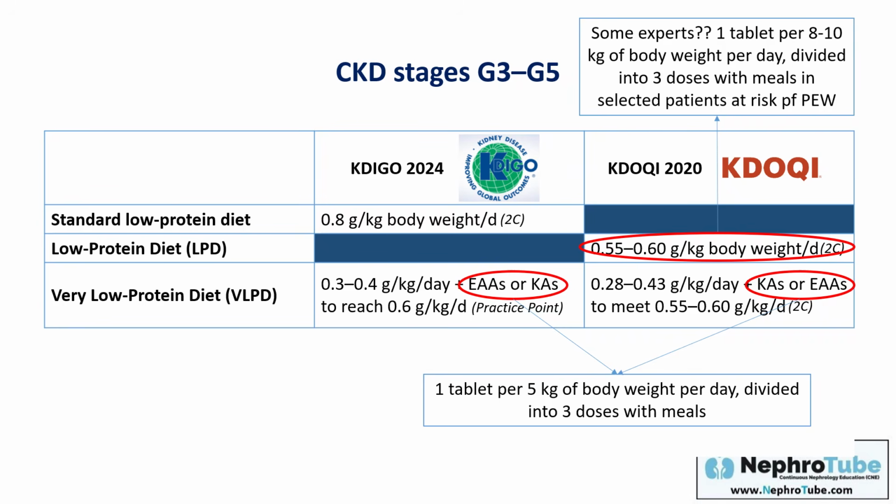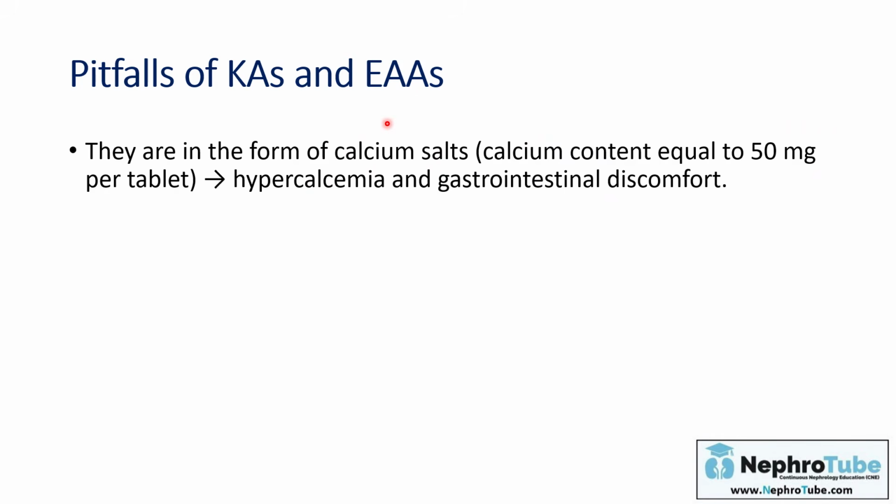What are the main pitfalls of keto analogs and essential amino acids? These tablets are in the form of calcium salts. They may cause hypercalcemia and gastrointestinal discomfort. But at the same time, because they contain calcium salts, they may act as a phosphate binder. And again, for sure, the high pill burden. As you see, in the very low protein diet, you have to give the patient 1 tablet for every 5 kilos of his or her body weight. This is a very large dose.